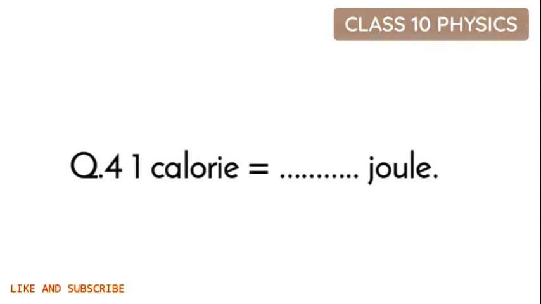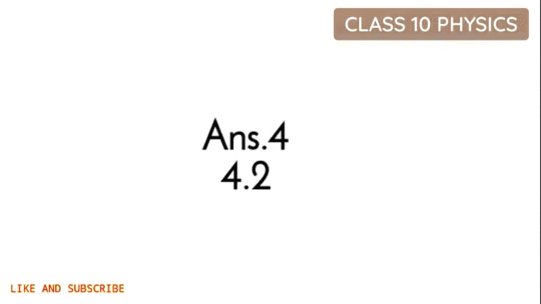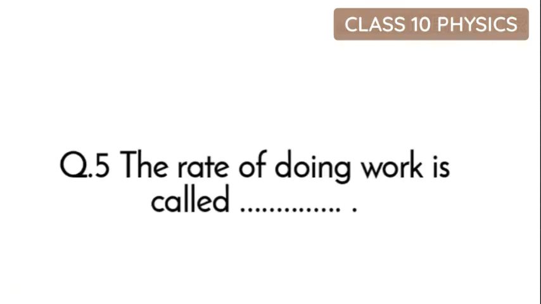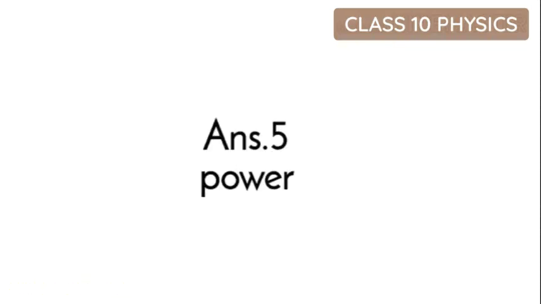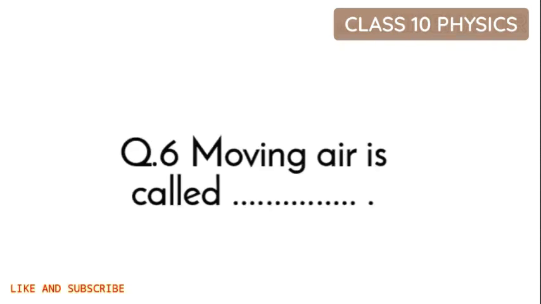1 calorie is equal to how many joules? 1 calorie is equal to dash joule. You have to fill the blank, and the answer is 4.2. If you feel that video is long, then you can skip that. Question 5. The rate of doing work is called dash, and I think you all know that it's power. We have done this question in our last video.